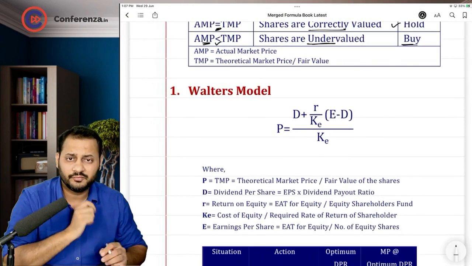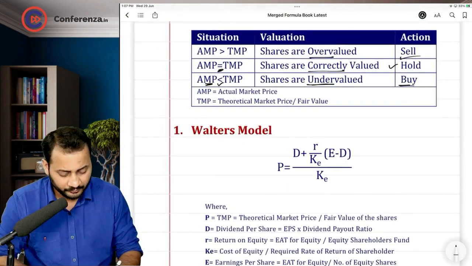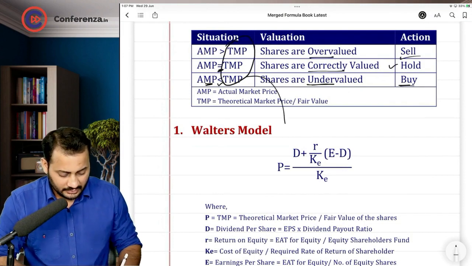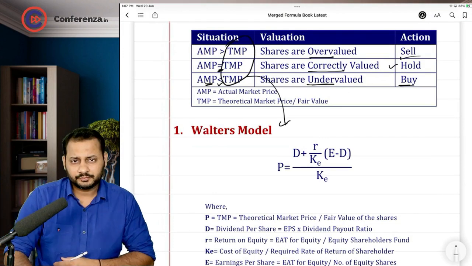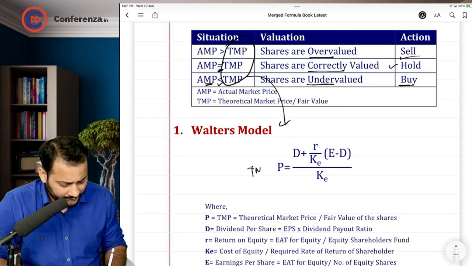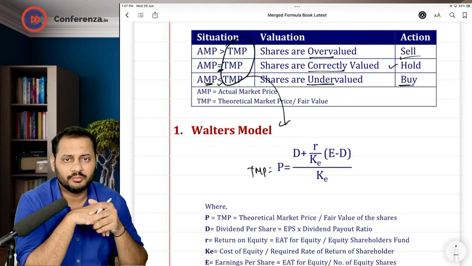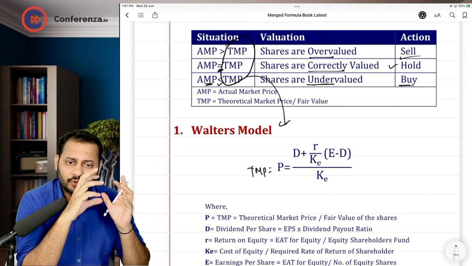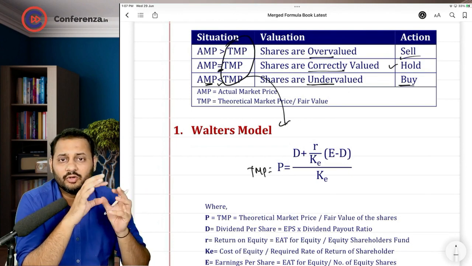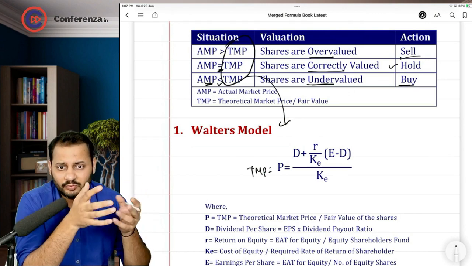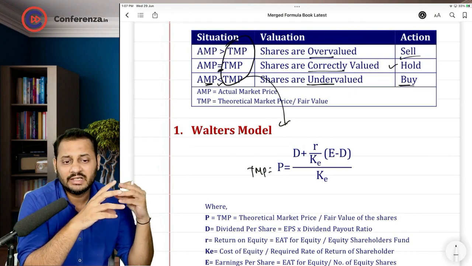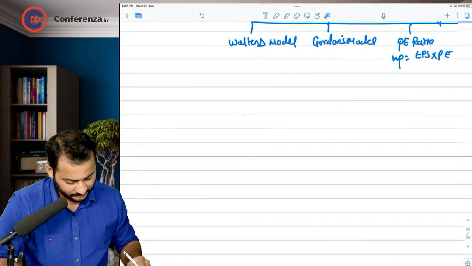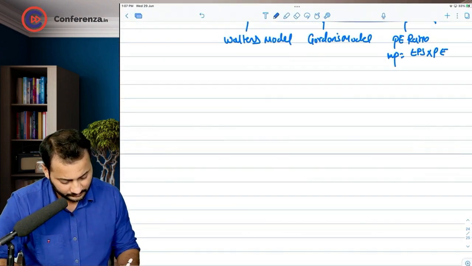Then comes the first theory of calculating these theoretical prices, that is Walter's model. Now Walter's model explains the theoretical market price, and this is the formula for Walter's model. Unless and until you understand the formula, it won't be an easy thing for you. So let's go and discuss Walter's formula.